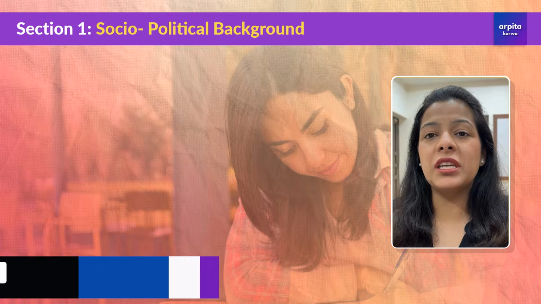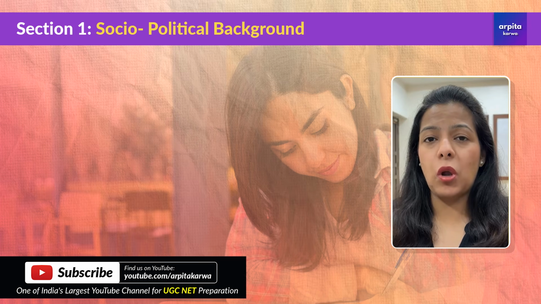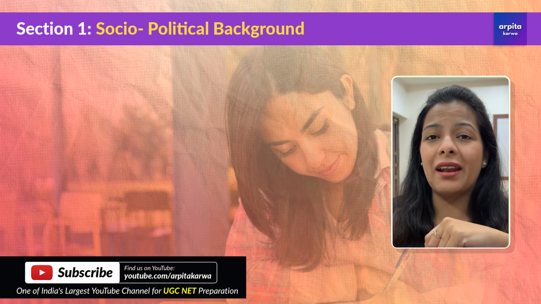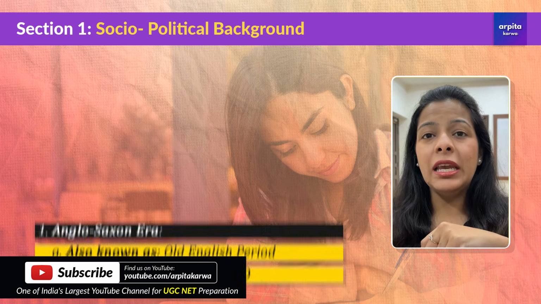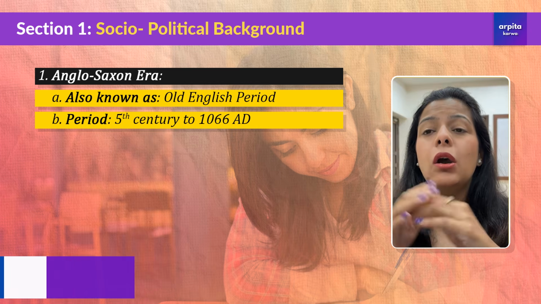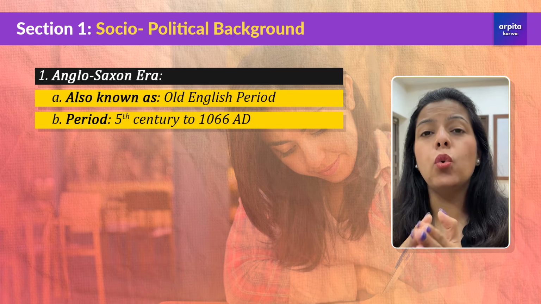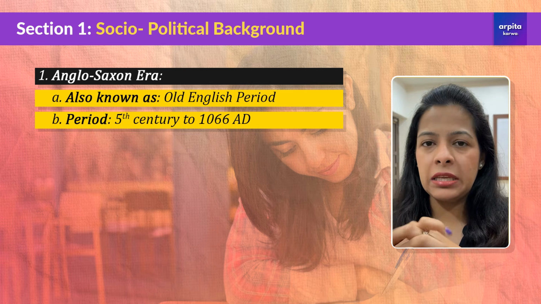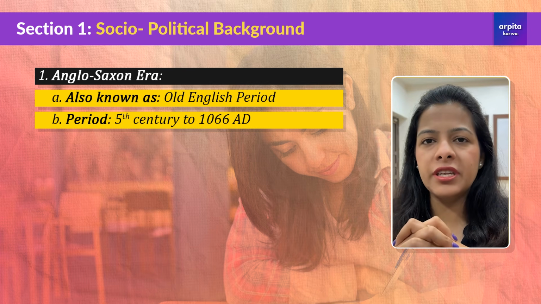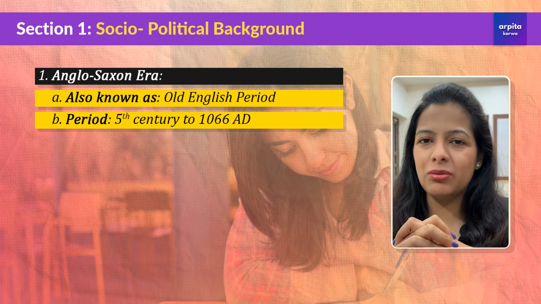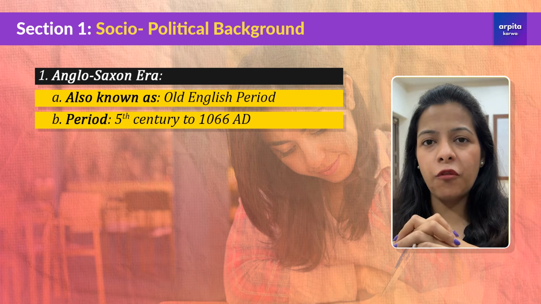So now let's begin by looking at the first important topic, that is the socio-political background of the Anglo-Saxon age. Now this period is also known as the Old English period, and this spans from 5th century to 1066 AD. So about 400 years or 500 years you can say this period lasted for.